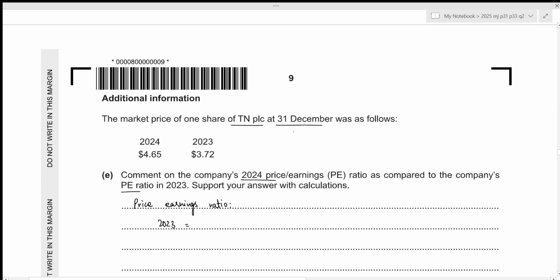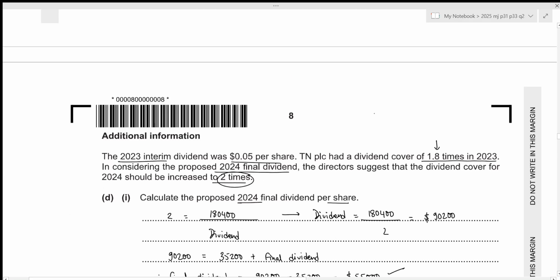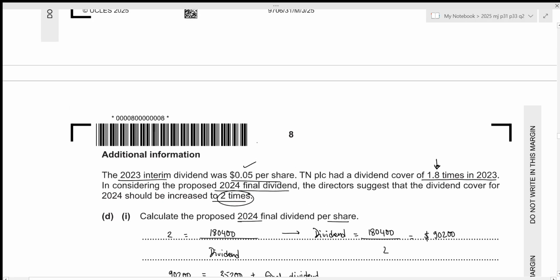Now, price earnings ratio, the formula is pretty simple. It is just the market price per share divided by the earnings per share. Market price per share is given right here. So we first need to figure out the earnings per share for the year 2023 as well as 2024. The earnings per share will just be our profit for the year divided by the number of ordinary shares. All right, so for 2023, we only have profit for the year for 2024, but we have the dividend cover of 1.8 times in 2023, and we have the interim dividend as well. Okay, this might be a bit tricky, but we can do it using the formula of dividend cover.